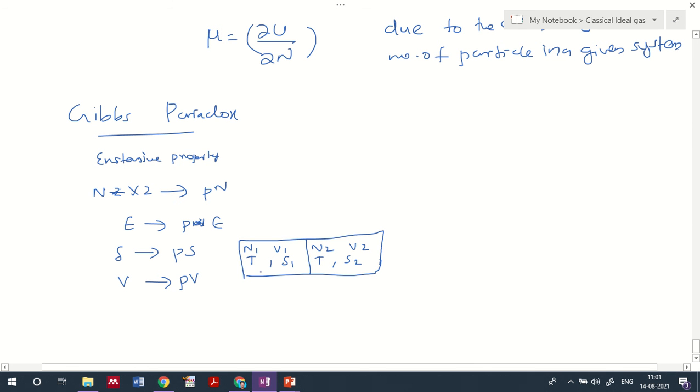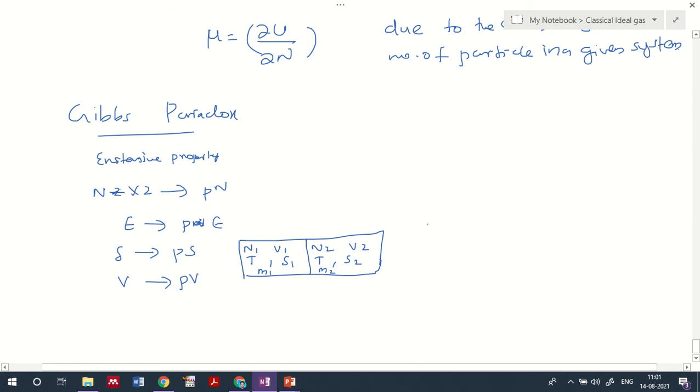Also, we can consider that the mass of one particle m1 is different from m2, because these are two different gases. We are treating the two different gases as two different chambers, with temperature constant in both chambers, while the number of particles, the volume and the entropy are different for each chamber.